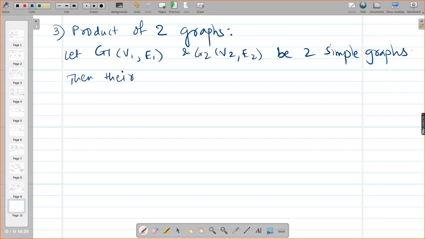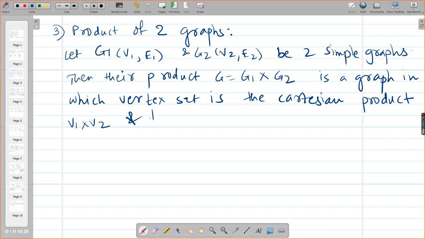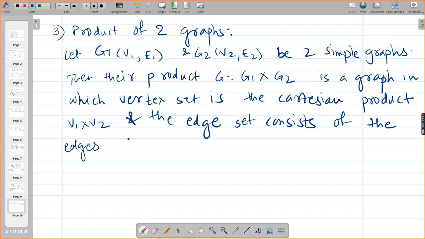Then their product G equal to G1 cross G2 is a graph in which vertex set is the Cartesian product V1 cross V2 and the edge set consists of those edges such that